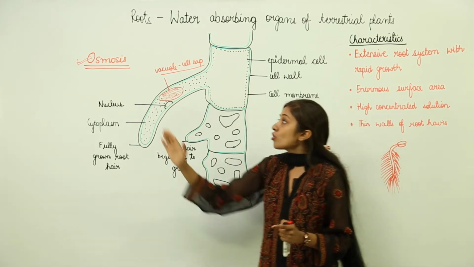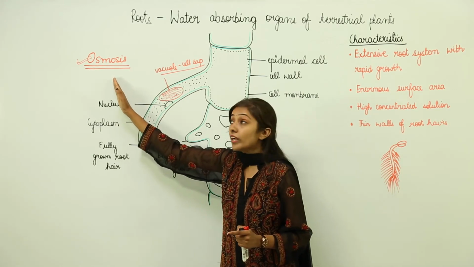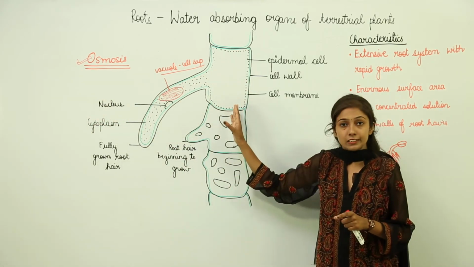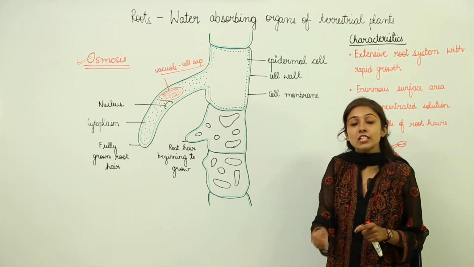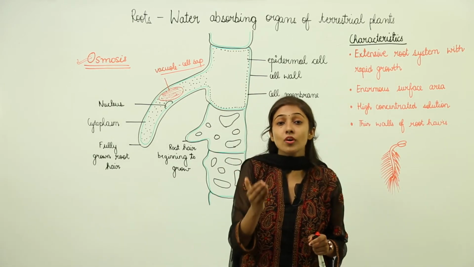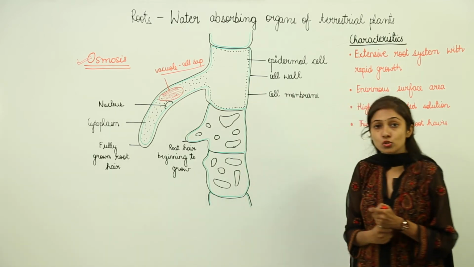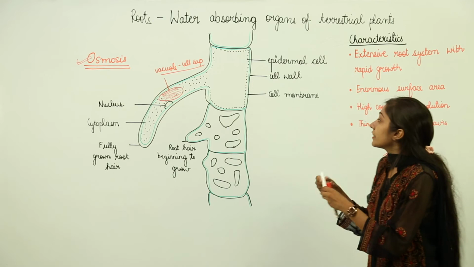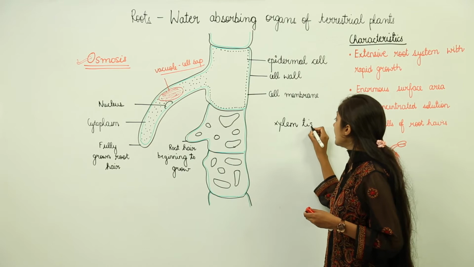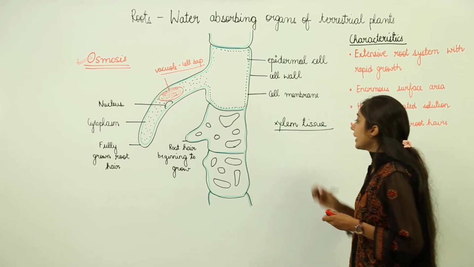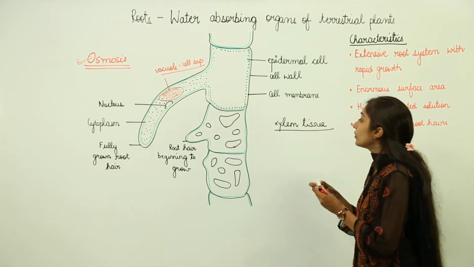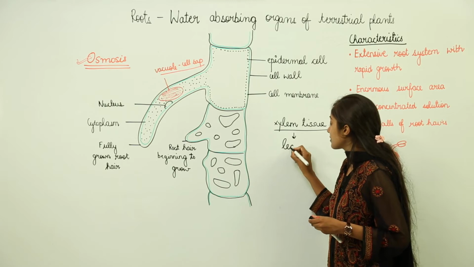So by the process of osmosis, water is going to enter from outside, from the soil, to inside these cells. And this water is going to pass from one cell to another cell and then to another cell. Slowly the water is going to enter the special conducting tissues which conduct water and minerals, that we call xylem. When water enters the xylem tissue, it is finally going to reach the leaves.